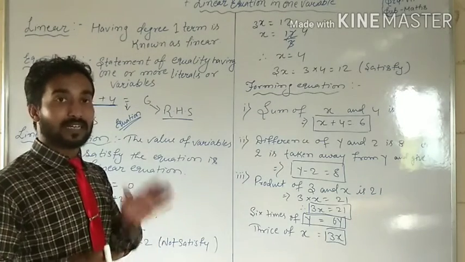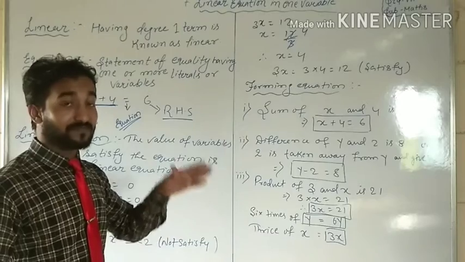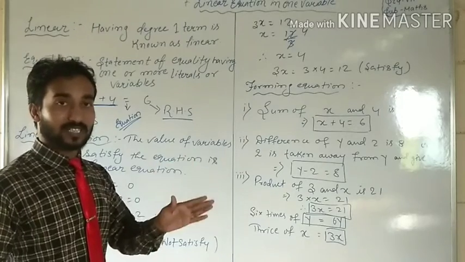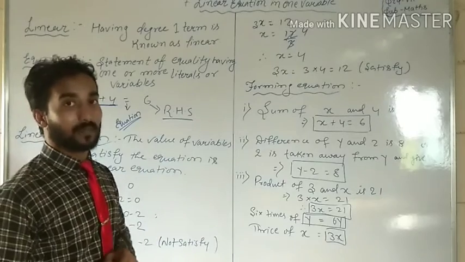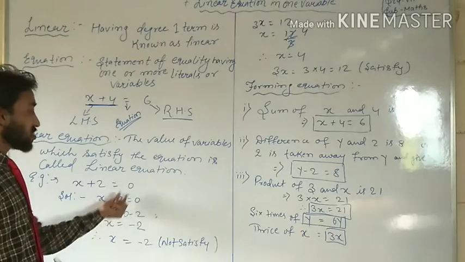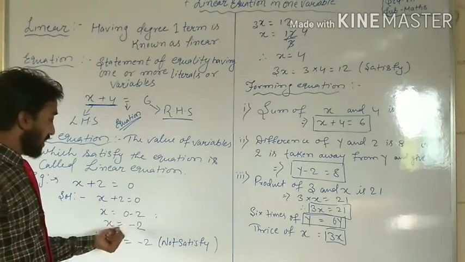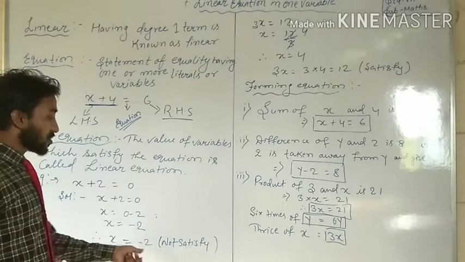It means the sign will be opposite. If plus is there, it will become negative; if negative is there, it will become positive. If multiply is there, it will become divide, and if divide is there, it will become multiply. So be careful. Then x is equal to 0 minus 2. This 2 is transposed to the RHS, and 0 minus 2 is minus 2. So x is equal to minus 2.